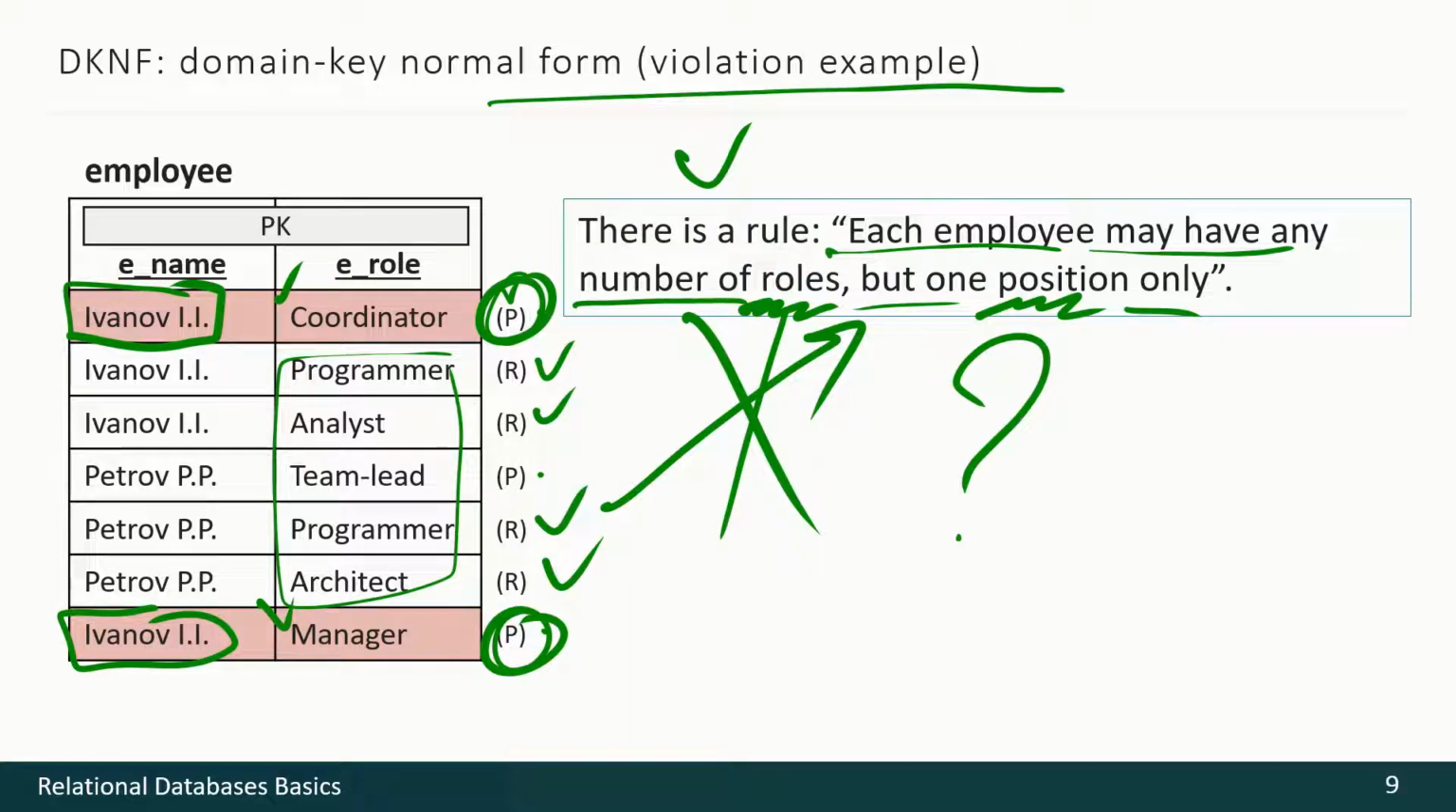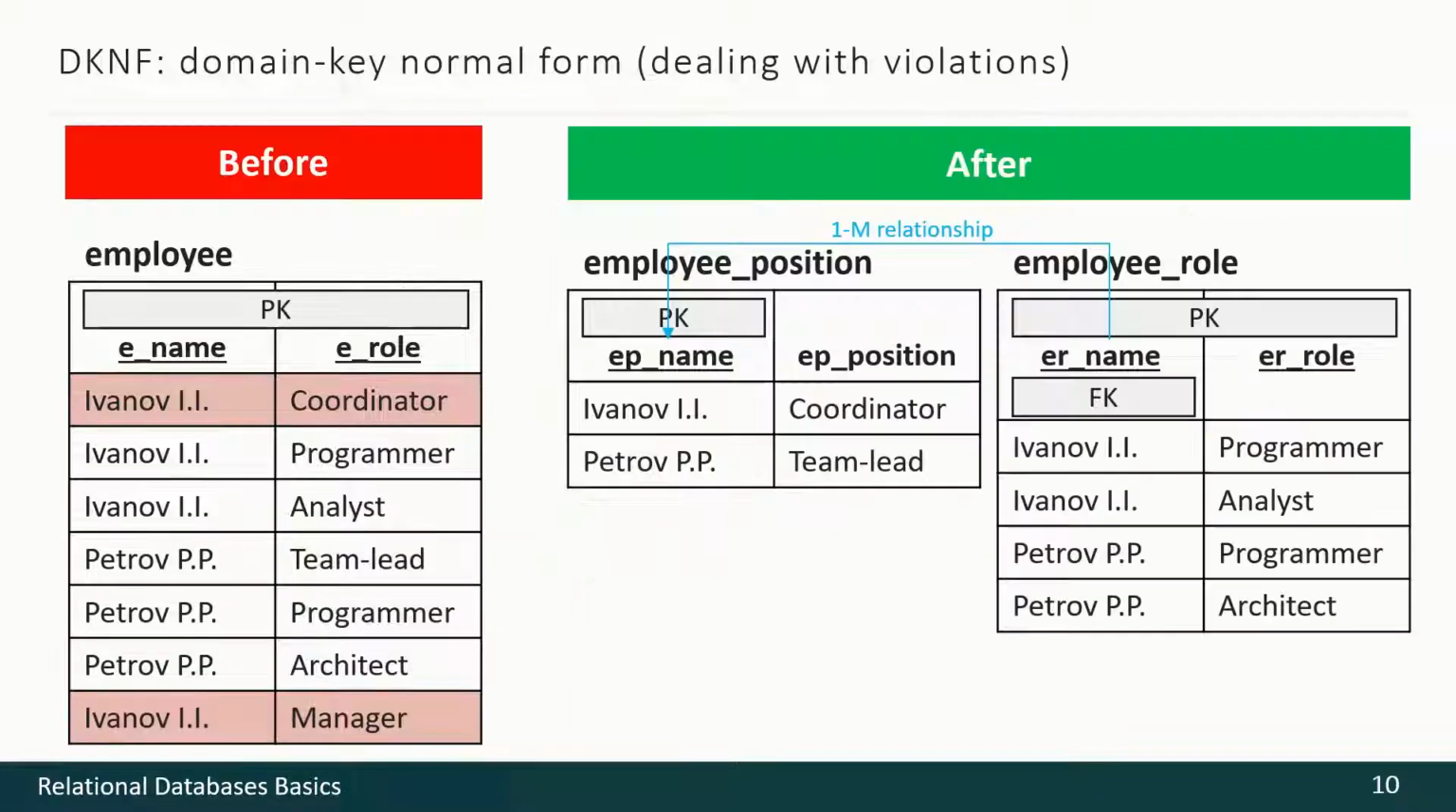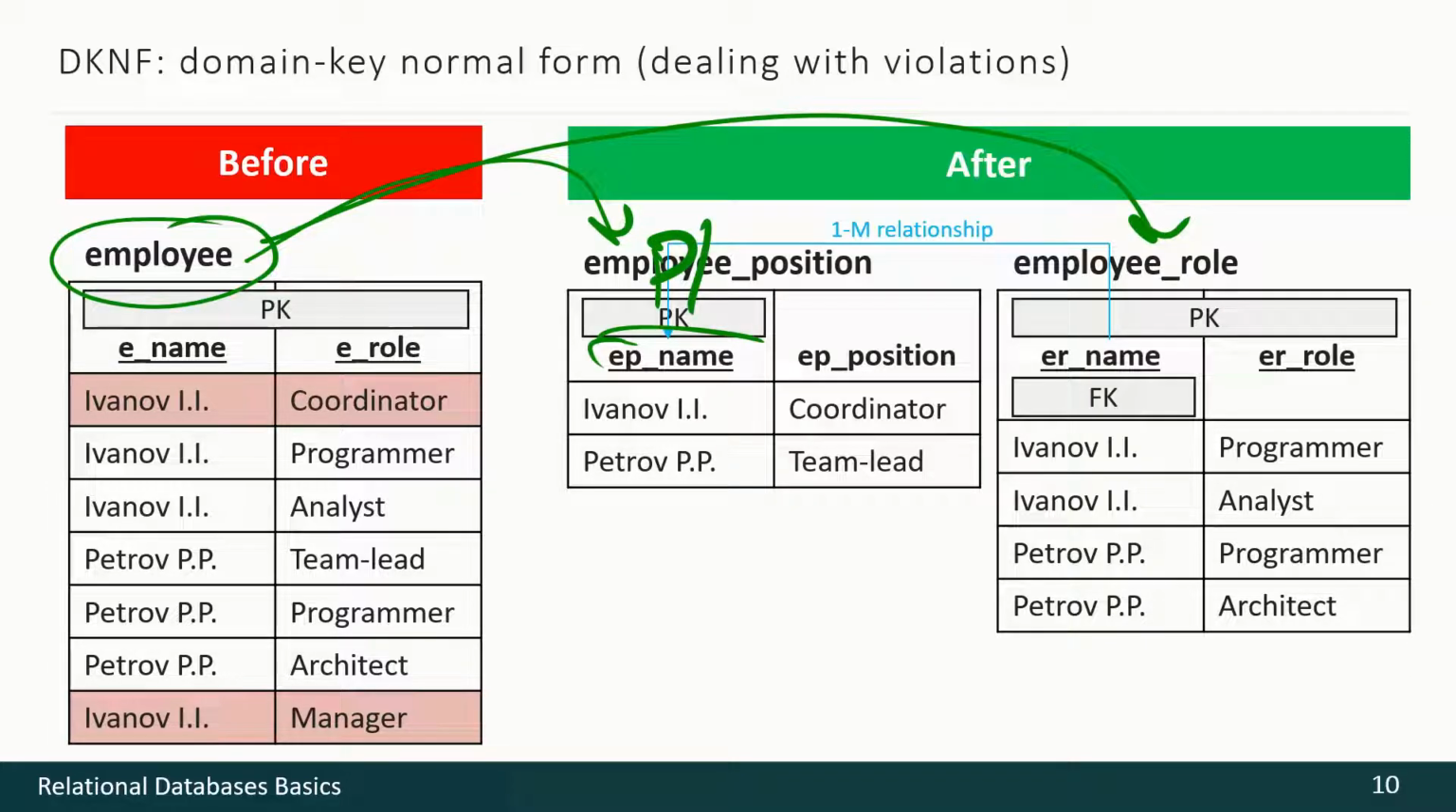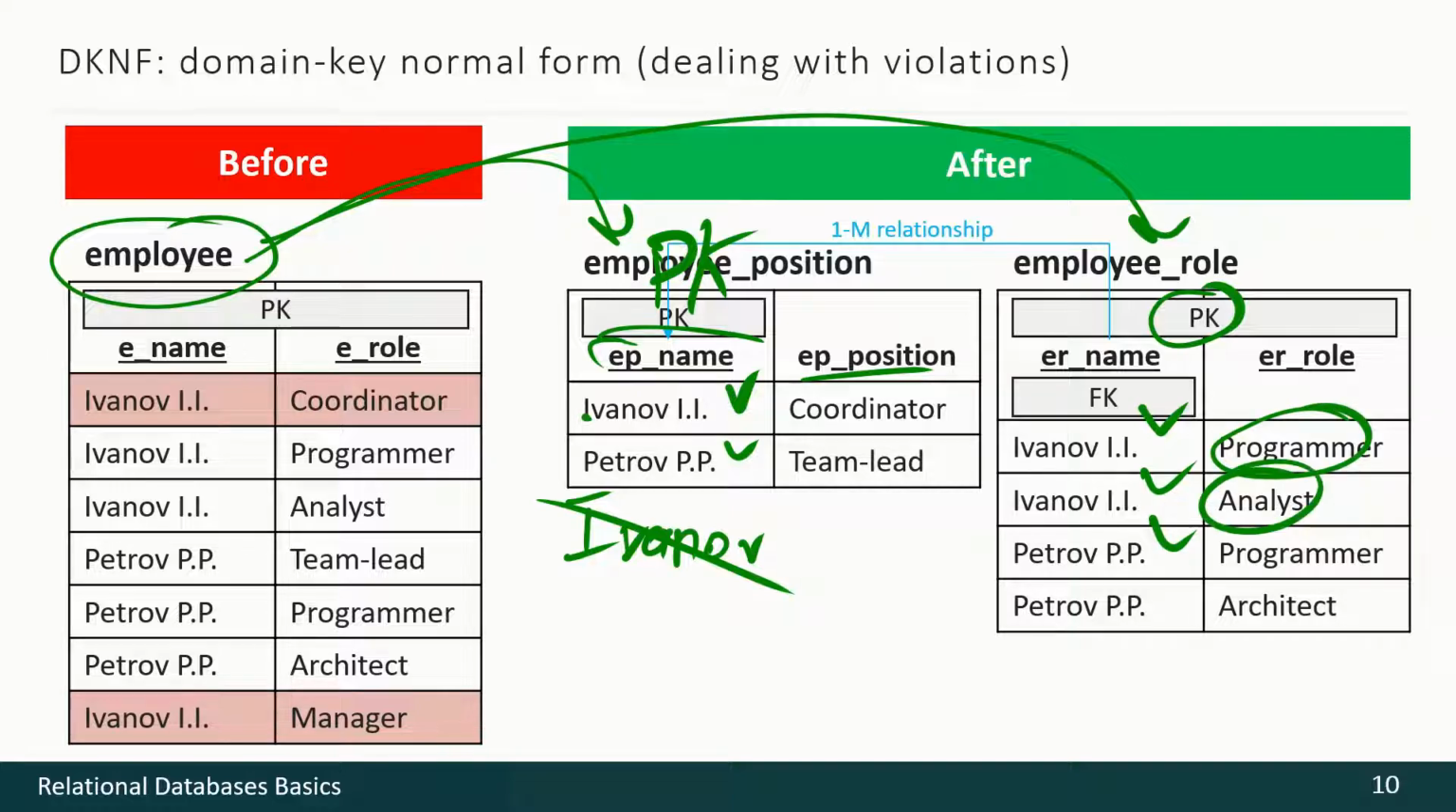So we have to deal with it the following way. We have to split the initial relation into the next two. Here we have employee name as our primary key, so we cannot add another Ivanov here. The DBMS will prohibit that situation. So now each and every employee may have one position only. But here we have a compound primary key, and so each employee may have as many roles as we want.